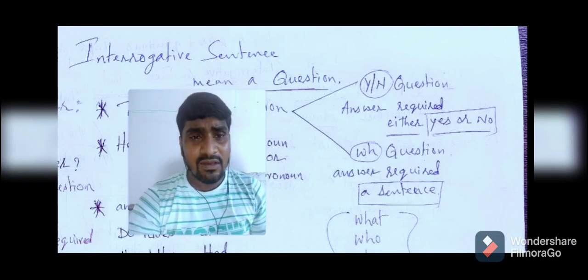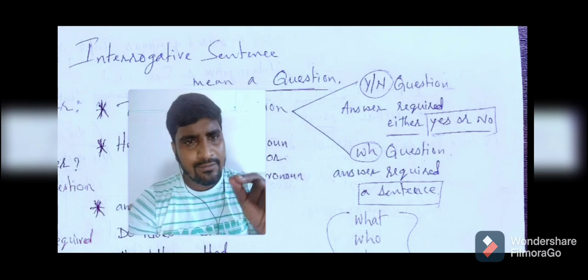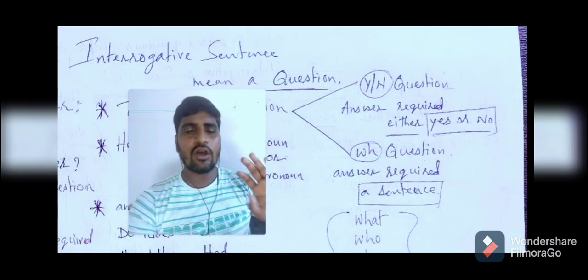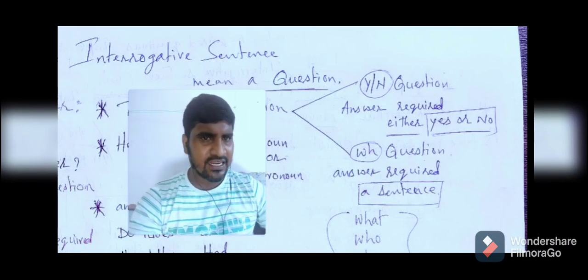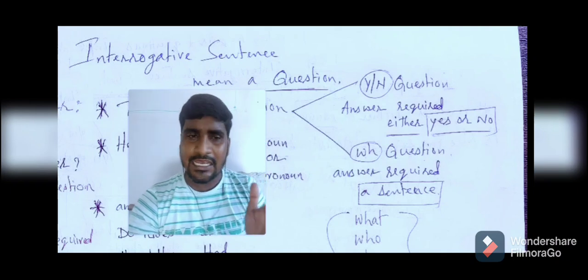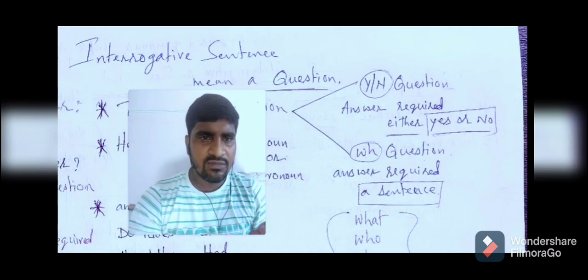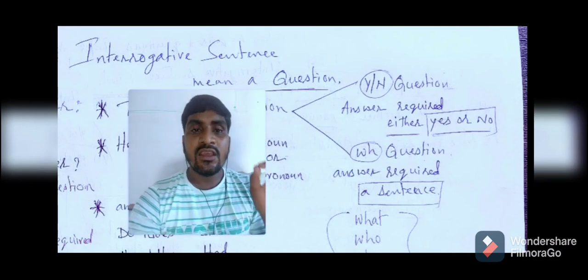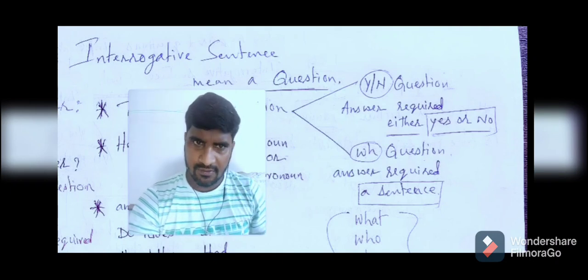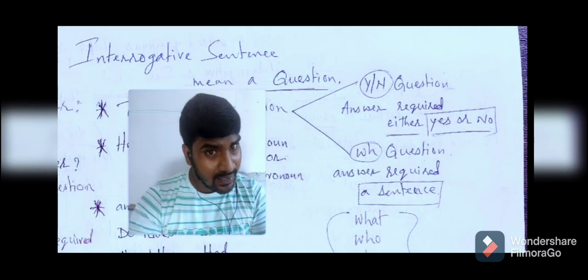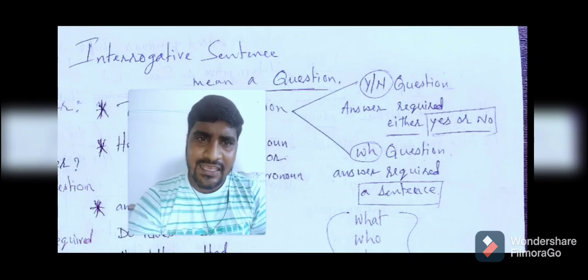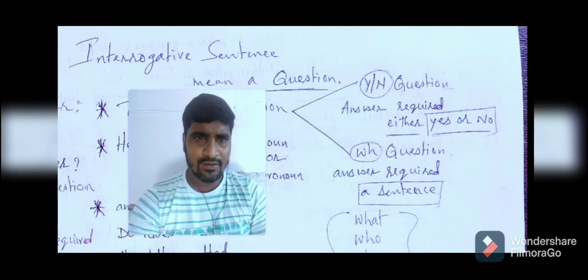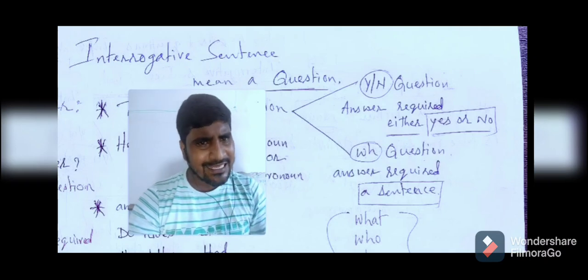In a simple way, to convert an assertive sentence into an interrogative, the helping verb's place is always before the subject. Have you understood? An assertive sentence is nothing but a statement. In the statement, if there is a helping verb, you have to bring the helping verb before the subject to make that assertive sentence into an interrogative, right? So that is a yes or no interrogative.